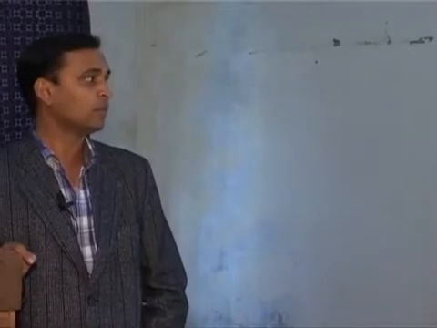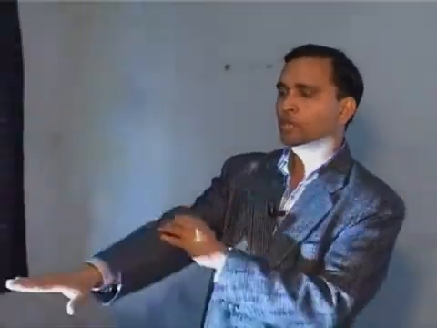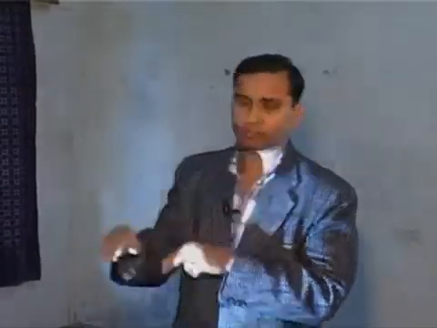Extension is when the angle between the hand and the forearm increases, with the palm moving away from the forearm. This is your forearm, and you are trying to move your palm away from it in normal anatomical position. In wrist extension, you are trying to move your palm away from your forearm. If you perform the same movement in prone position, you are trying to approximate the dorsal surface of the palm with the dorsal surface of the forearm. That's why it is also known as either wrist extension or dorsiflexion of the wrist joint.